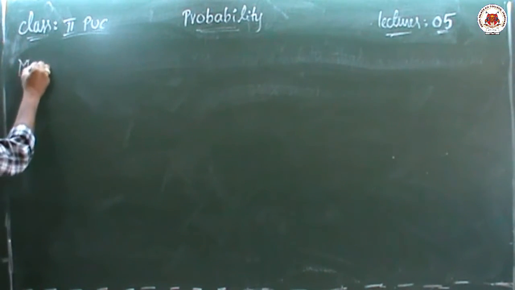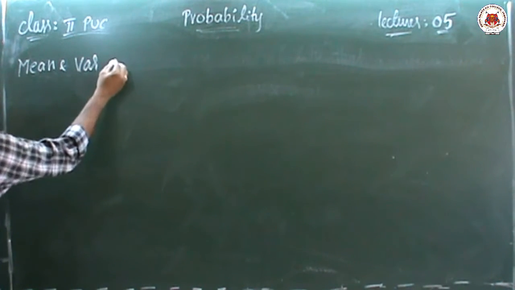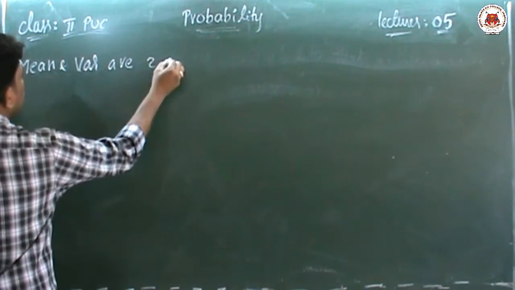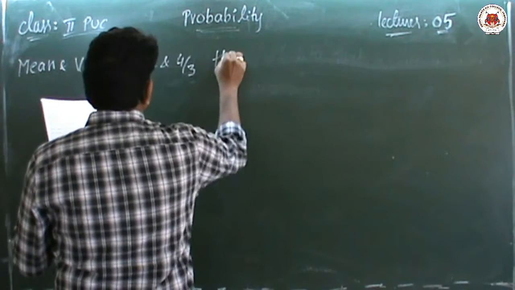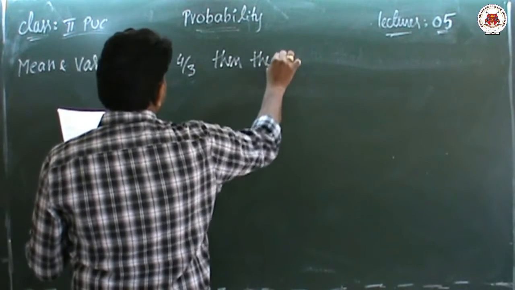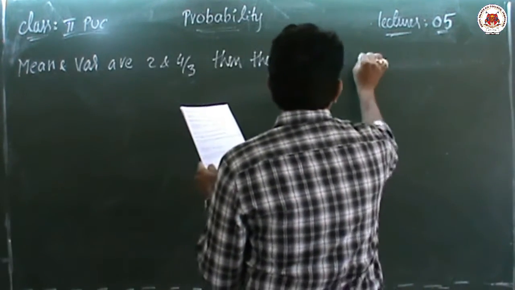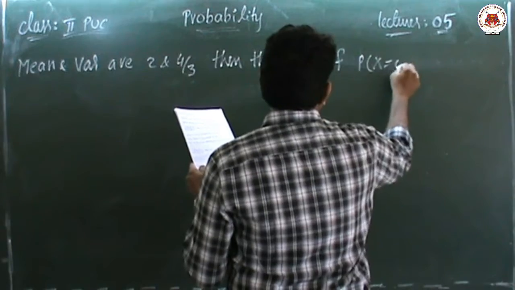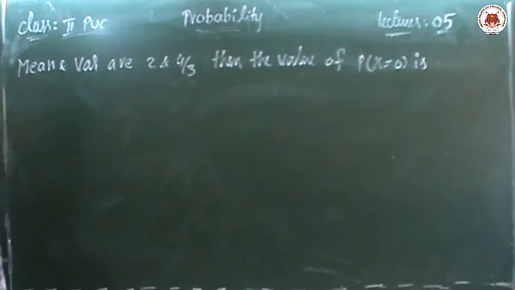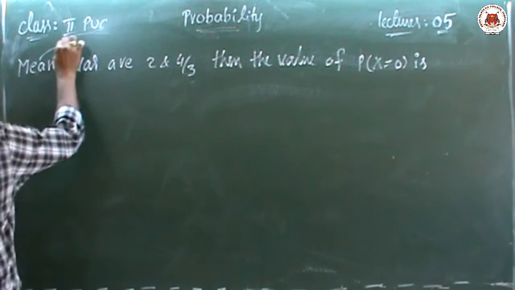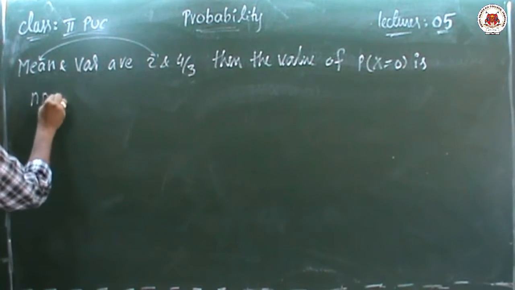Next one is on the same model. Mean and variance are 2 and 4 by 3. Then the value of P of x equal to 0 is, this is the question, children. The mean value is given. What is the mean value? Mean equal to 2. Mean means NP equal to 2.